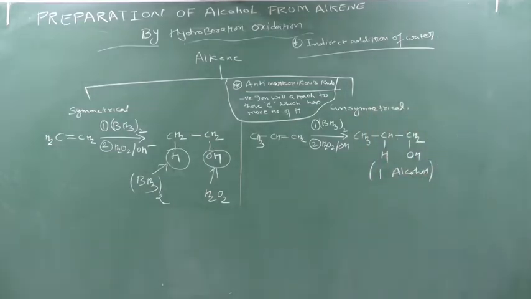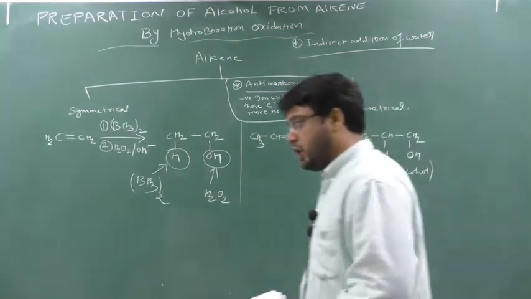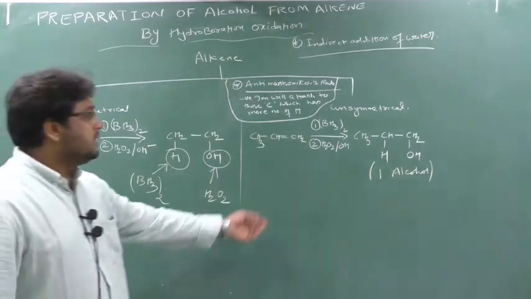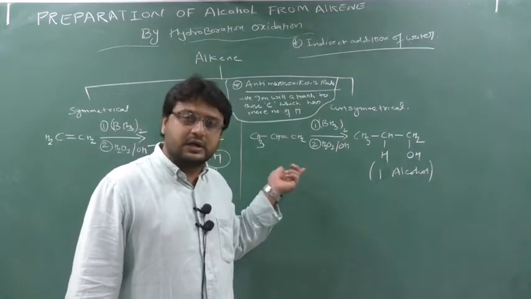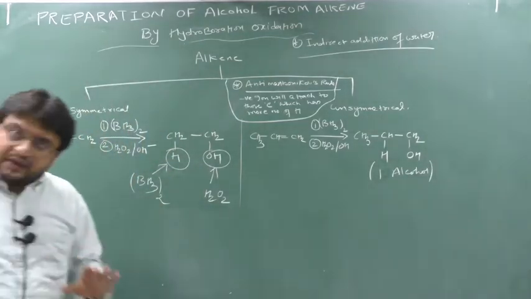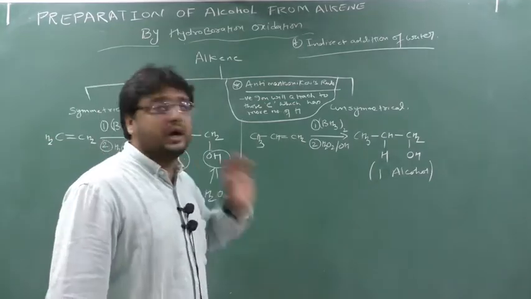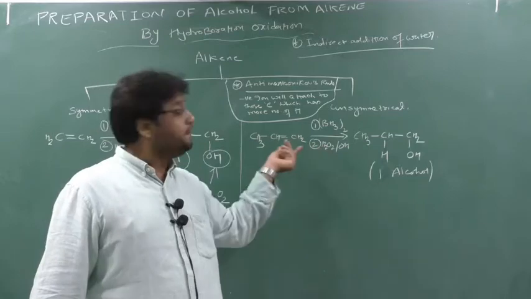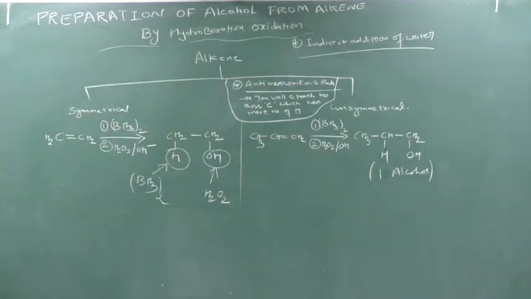Now we will see the mechanism. The mechanism is a bit tough and very long. You have to understand. I will do the mechanism with an unsymmetrical alkene. At home you can practice with a symmetrical alkene. Whenever they ask in the exam, please give the mechanism with an unsymmetrical alkene, because you can understand it more clearly. So please remember, for unsymmetrical alkene in hydroboration oxidation, we use the anti-Markovnikov rule. Clear? Take a screenshot. Then I will go with the preparation.